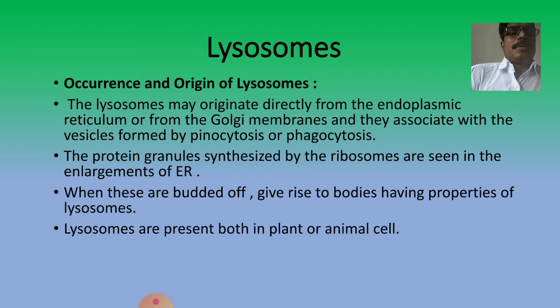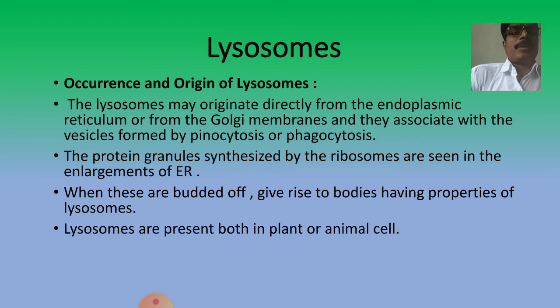Now, the origin of lysosomes. The lysosomes may originate directly from the endoplasmic reticulum or from the Golgi membranes, and they are associated with the vesicles formed by pinocytosis or phagocytosis. Lysosomes are also formed by the protein granules synthesized by the ribosomes in the endoplasmic reticulum. When these bud off, they give rise to bodies having the properties of lysosomes.